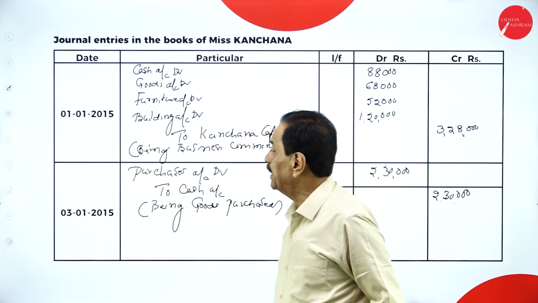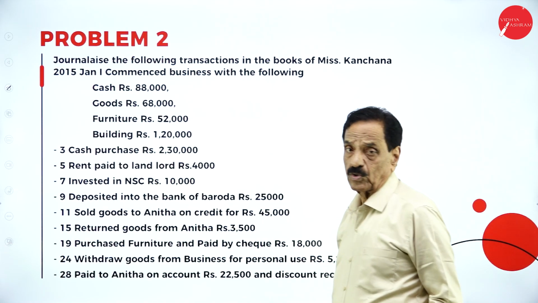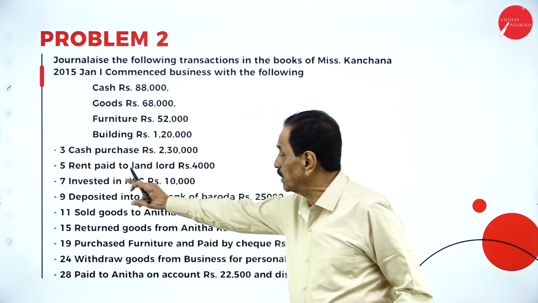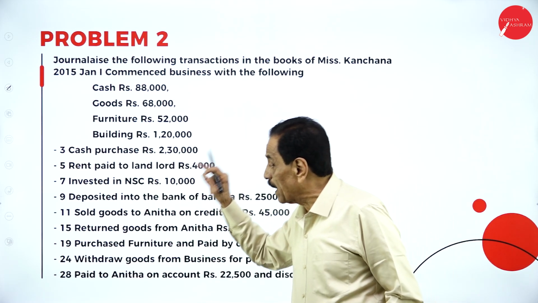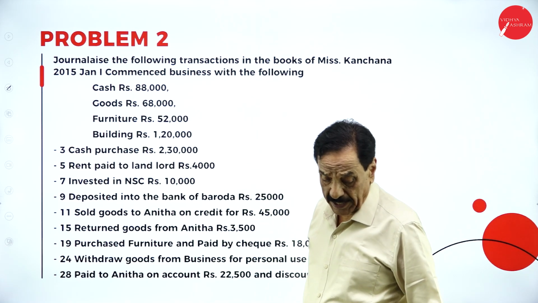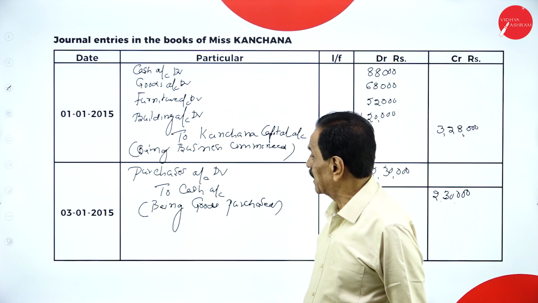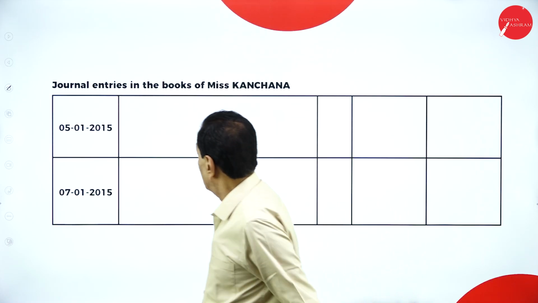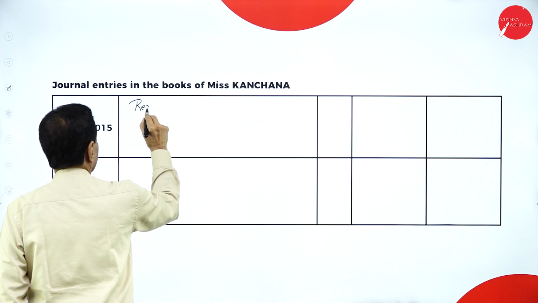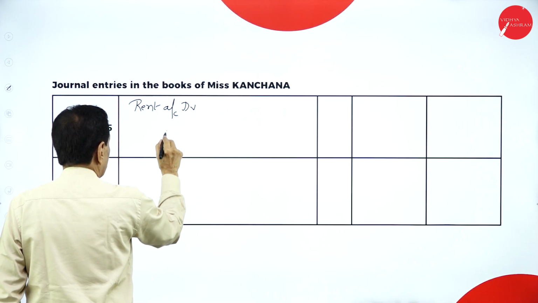Then we move to the next entry. This is on 5th. Rent paid to landlord rupees 4,000. We are paying the rent. What is going out? Cash is going out because of the rent. You paid only 4,000. What's the entry? Rent account debtor to cash account. On 5th, rent account debtor to cash account.